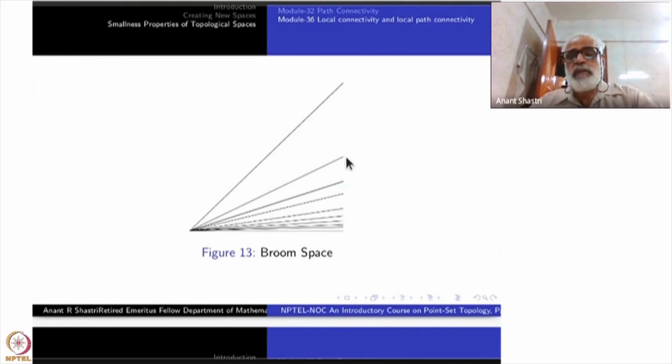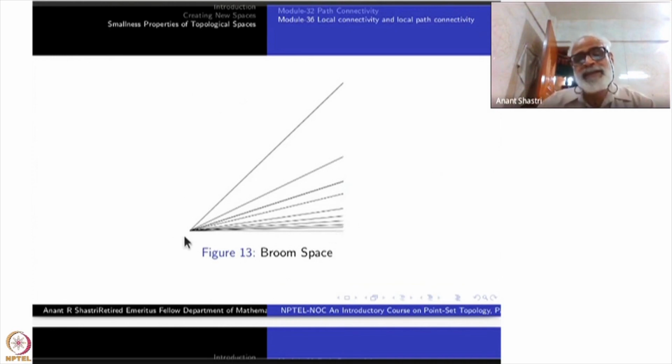This is 1, 1/2. This is 1, 1/3. This is 1, 1/4, and so on. So the points 1, 1/n approach 1, 0 here. All those points join to 0, 0. So it looks like a broom. This is the broom space. This is a closed subset of R cross R. It is closed and bounded also. The whole thing is contained inside the square I cross I.